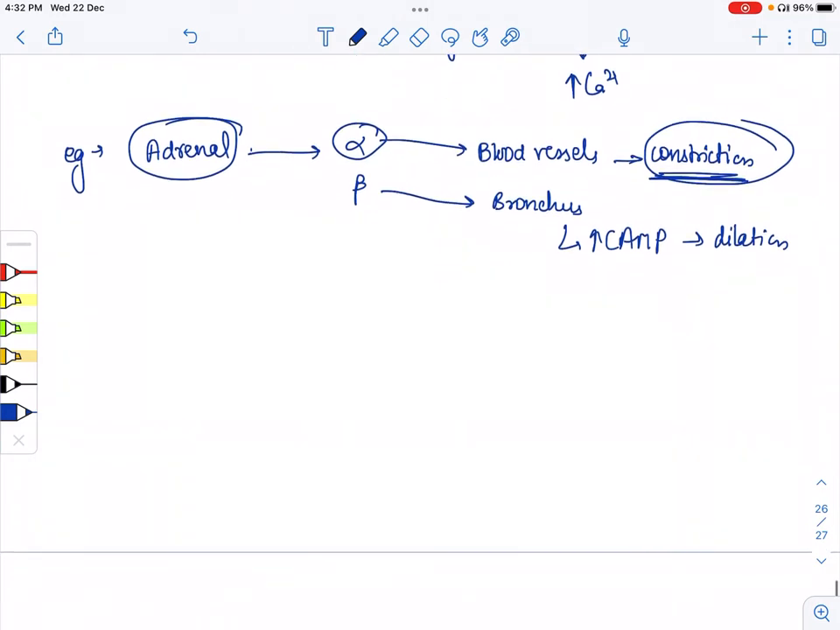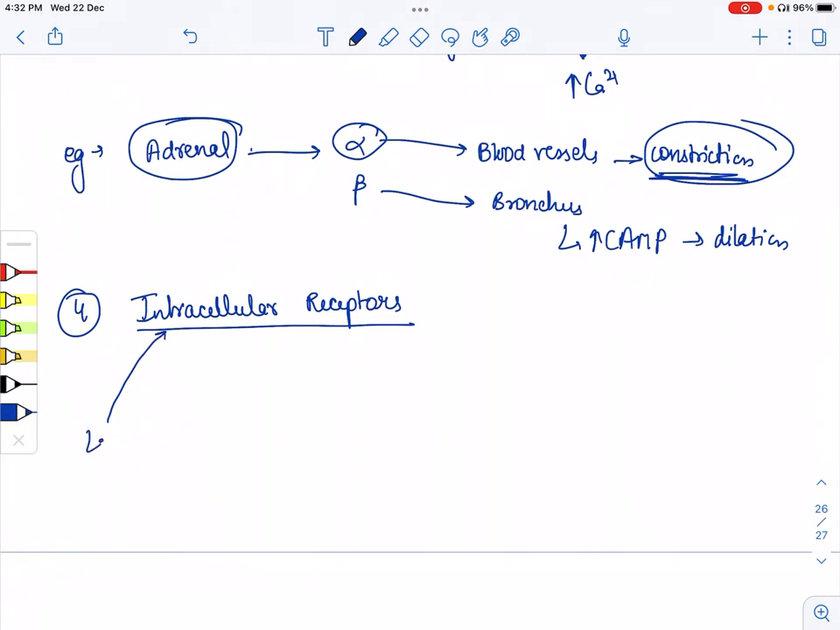After this we have the fourth type, that is the intracellular receptors. What do we mean by intracellular? It means the receptors are either present in the cytoplasm or present in the nucleus. So all the lipid soluble drugs easily cross the membrane and act on the receptors present in the cytoplasm or in the nucleus. And they are the slowest acting. All the slowest acting drugs act by intracellular receptors.